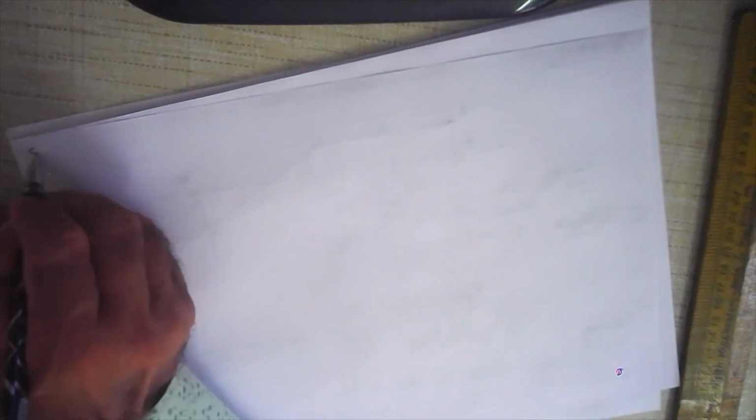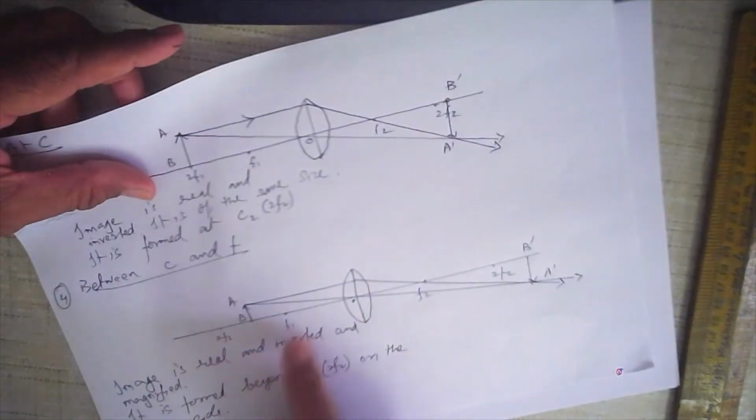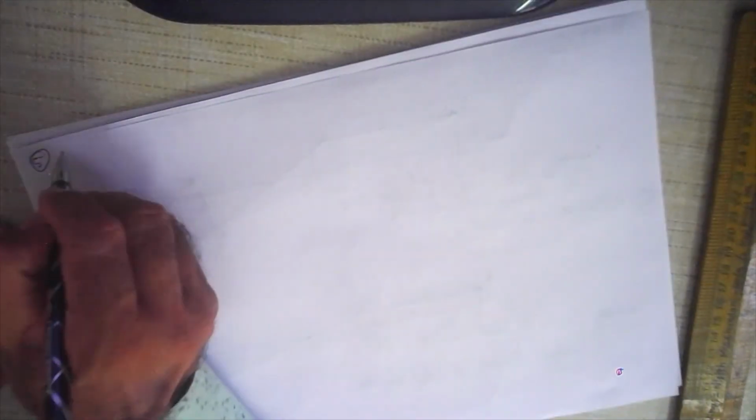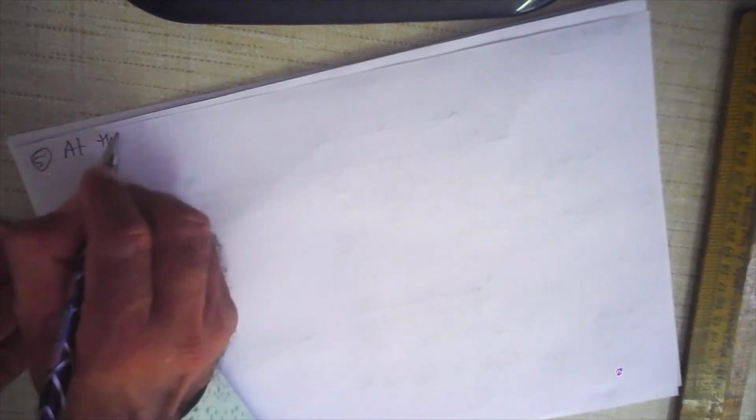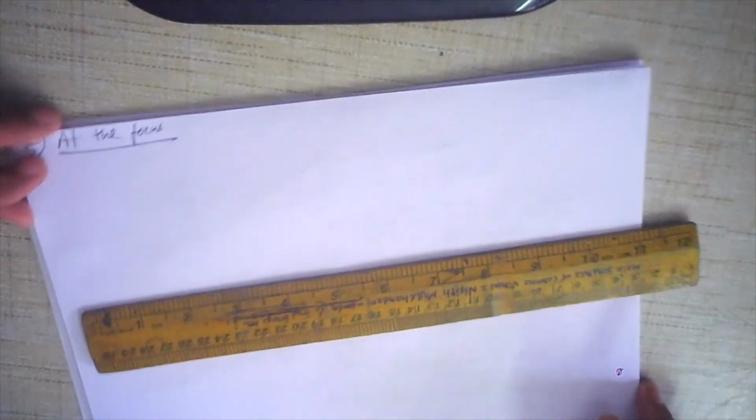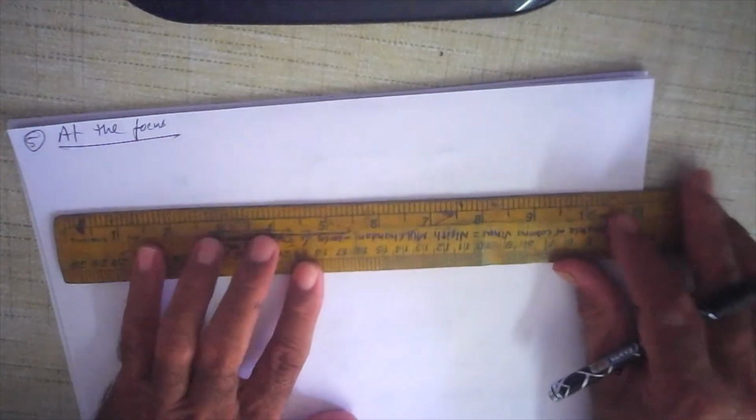Let us see the fifth one. Supposing we place the object at F1, at the focus. Then what happens? Once again we go about doing the same thing. We first create the position of the lens.